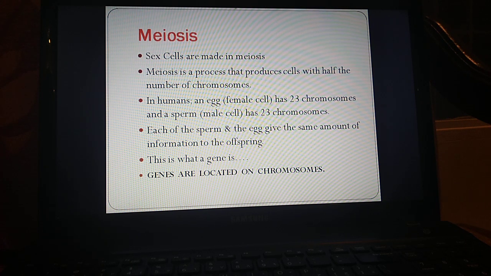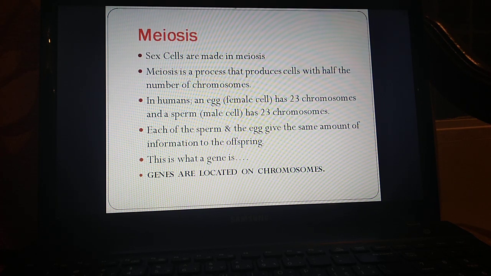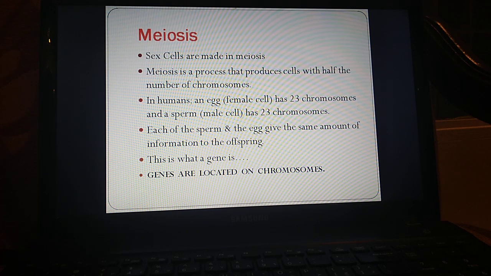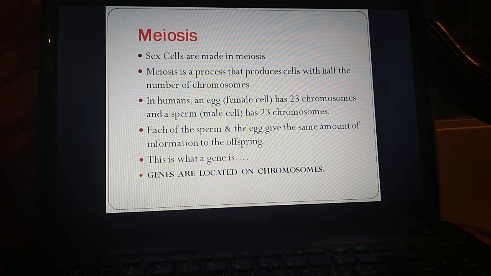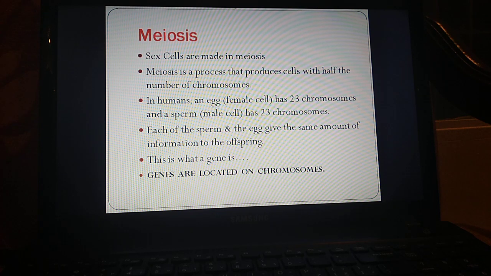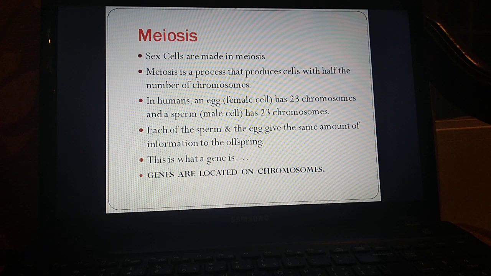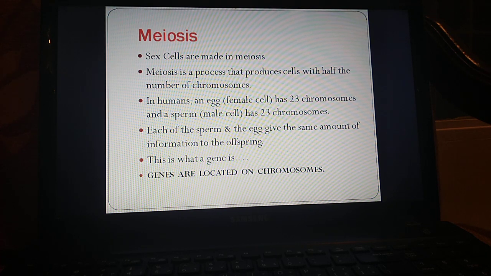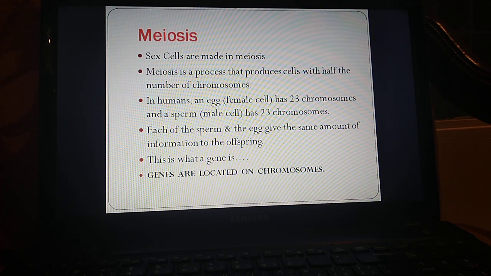This is very important. Why? Because in making a baby monkey, for example, I need half the number of chromosomes from the mother, half the number of chromosomes from the father. So in the baby, I will end up with the same number of chromosomes that I need. 23 chromosomes من الأب في الإنسان, 23 chromosomes من الأم في الإنسان. Together, they're going to give me a cell with 46 chromosomes, a baby with 46 chromosomes, which is just perfect.